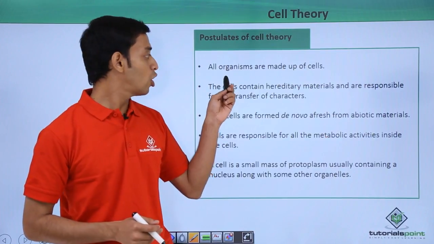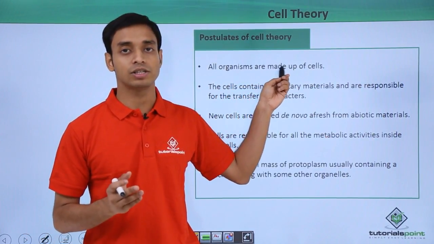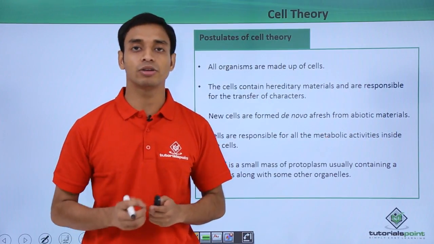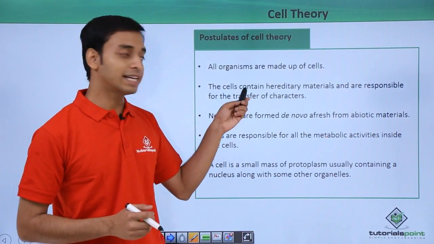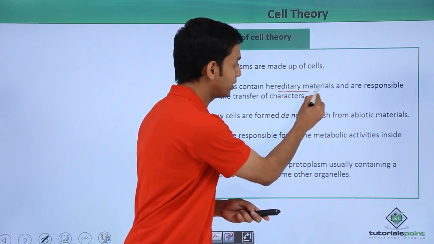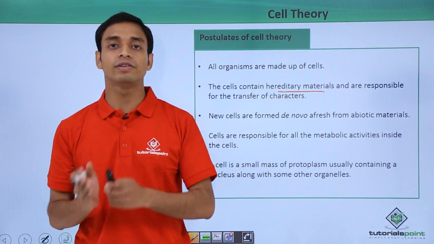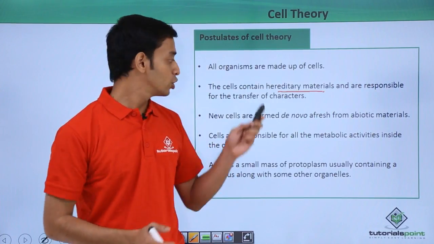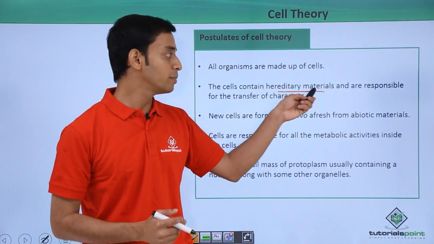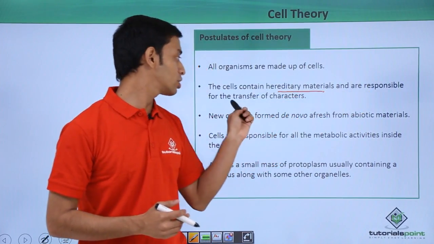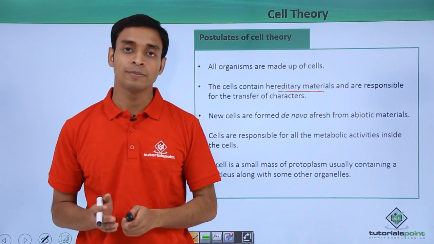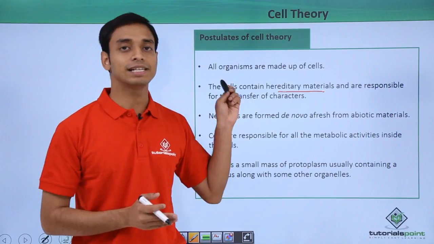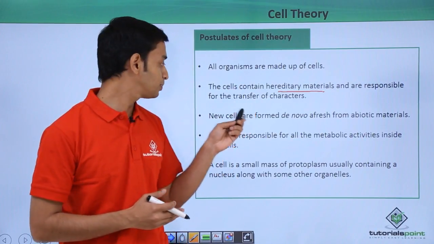Cell theory states that all organisms are made up of cells. Whether it is plants or animals, all organisms are made up of the basic unit called cells. These cells contain the hereditary material. Very important: what do we mean by hereditary material? That which comes from parents to the offspring or daughter cells. So these cells contain the hereditary material and are responsible for the transfer of characters from the parents to the offspring.